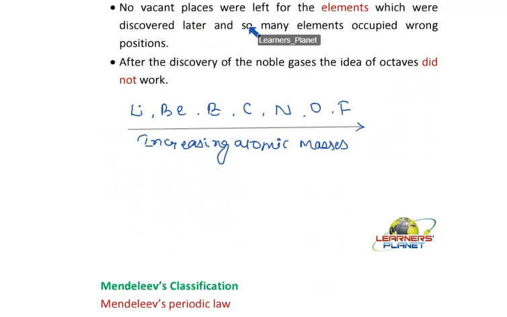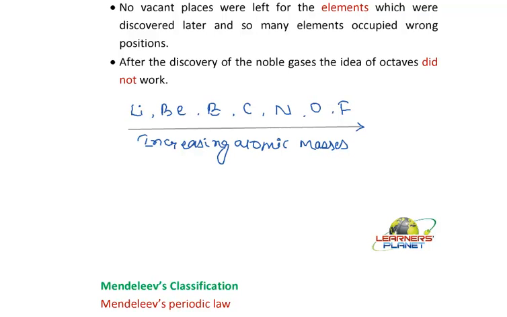That's it. Now in this case, no vacant places were left for the elements which were discovered later, and so many elements occupied wrong positions. Now students, at that time there were some 50 or 55 elements, right? He arranged them according to their increasing atomic masses. But did he leave any space for the new elements?